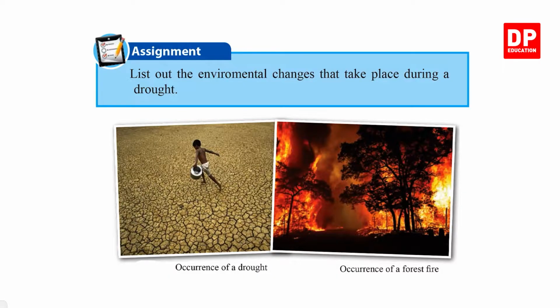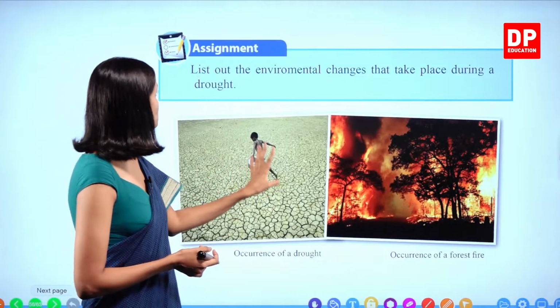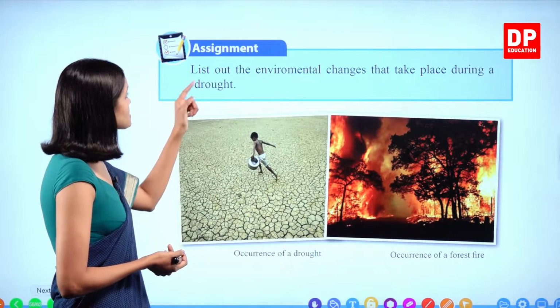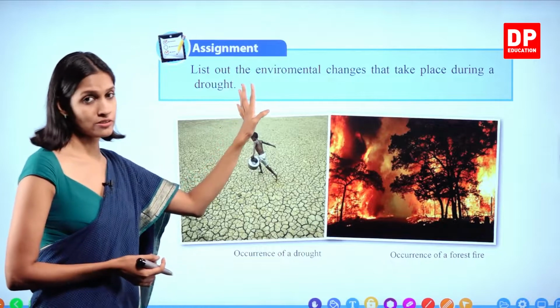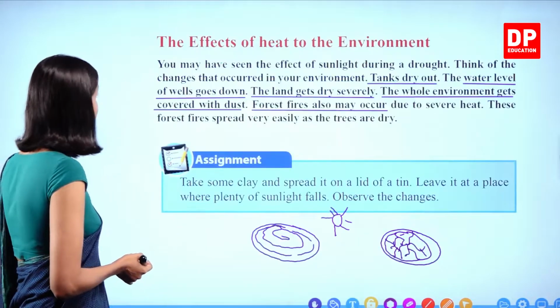Look at these 2 pictures. Here we earlier discussed that because of drought seasons, the soil cracks. This is known as soil cracking, right? Because of extreme loss of water present in the soil, this happens. And occurrence of forest fire. Okay? So we have another assignment to do. List out the environmental changes that take place during a drought. We already discussed some of them here.